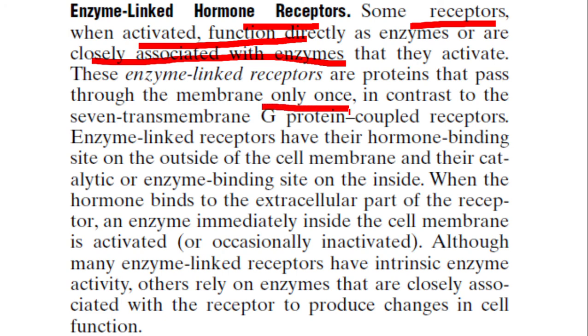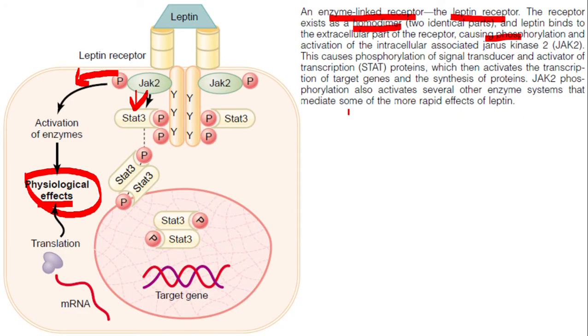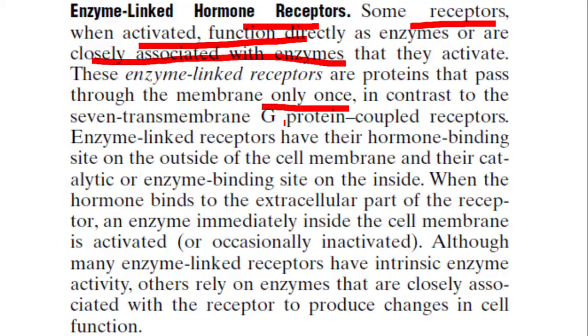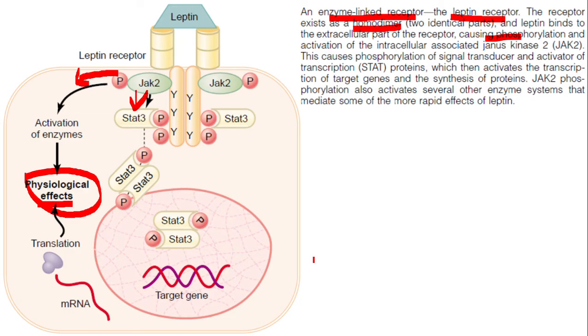Remember, in the previous slide, we found that the membrane is being passed by the receptor 7 times. By contrast, this receptor is passing through the membrane only once. Now what happens? The hormone binding on the outside of the cell membrane causes an activation of the receptor on the inside of the membrane, and it will lead to a series of chemical reactions. Actually, that is what we found here.